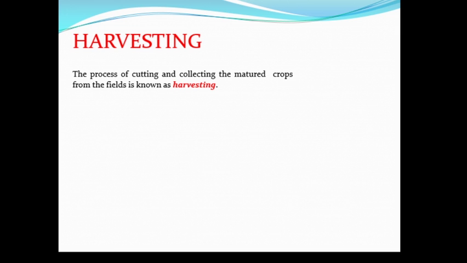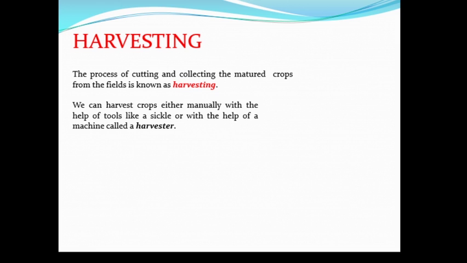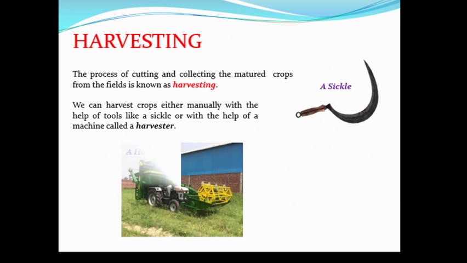Harvesting. The process of cutting and collecting the matured crops from the field is known as harvesting. We can harvest crops either manually with the help of tools like a sickle or with the help of a machine called harvester. Once the crop is harvested, then the grains are separated from chaff.